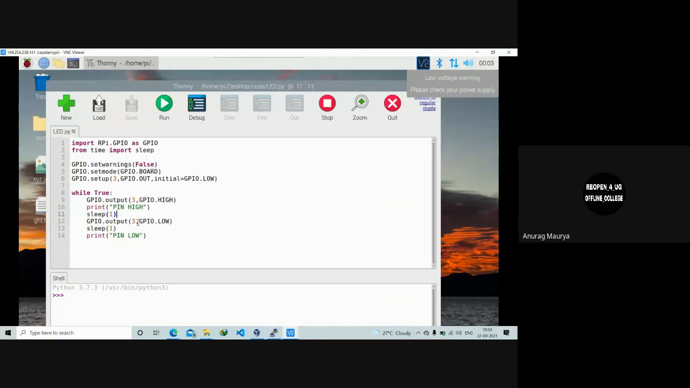And then you will be giving the third pin, the pin to which the LED is connected, a low output, and then you will wait for 1 second again.